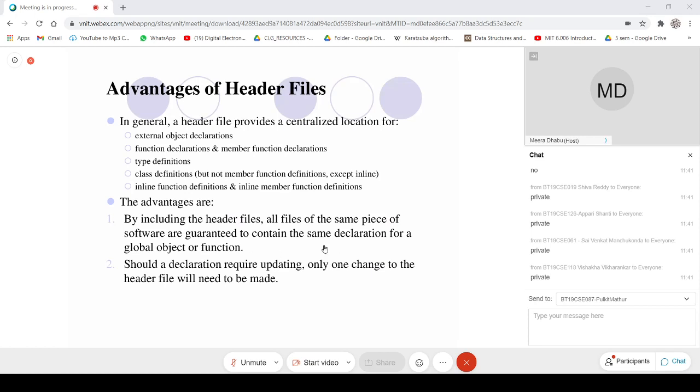Okay, and tomorrow if you want to change any variable or add some variable, you don't have to look in every file. What you will do, you will go to the header file. You will add it or modify that particular variable, maybe type or maybe scope, whatever it is. And that file is already included in the various files, so it will do that automatically. So you don't have to check each and every file because your code is well organized now.